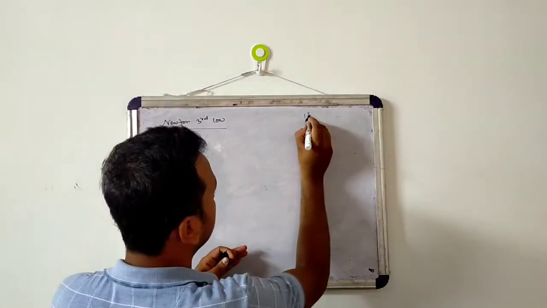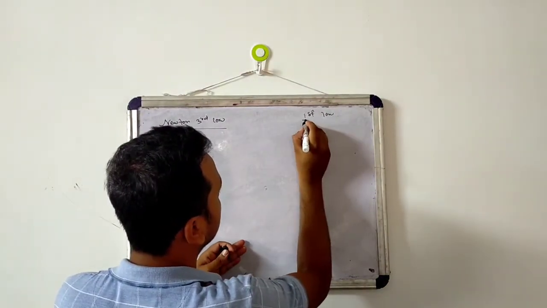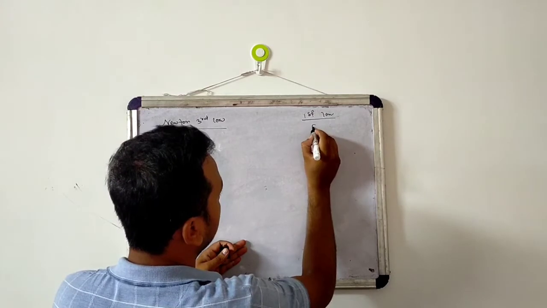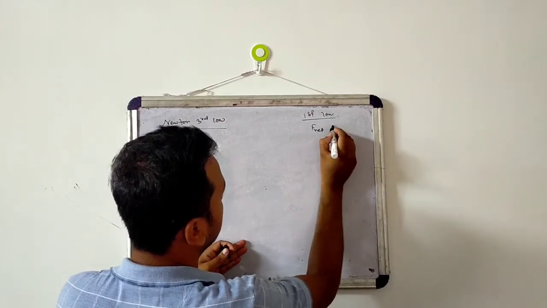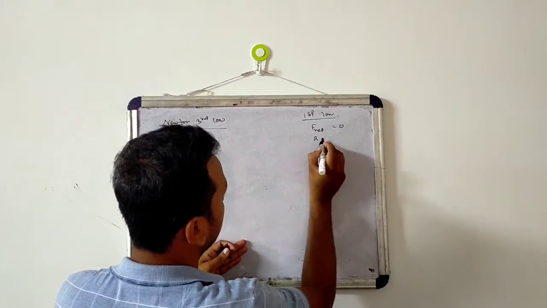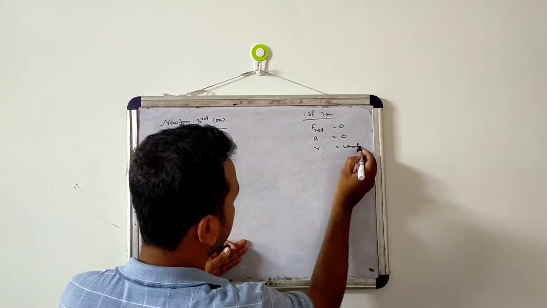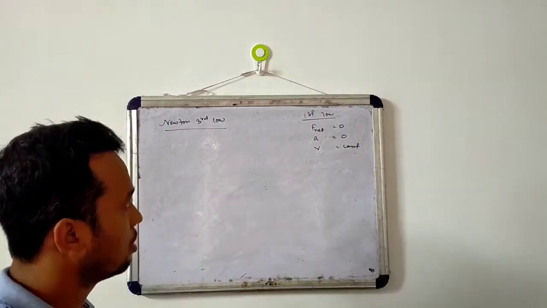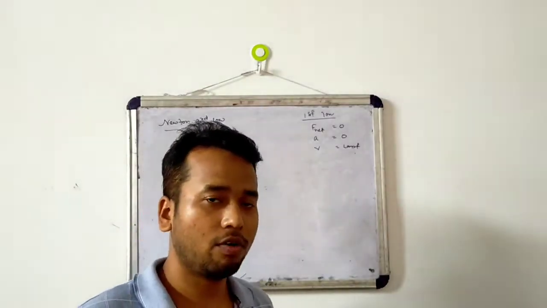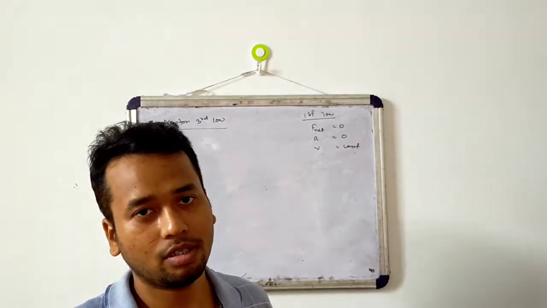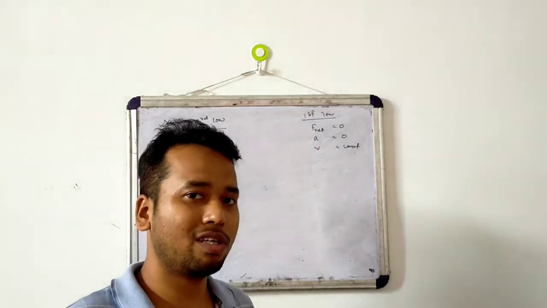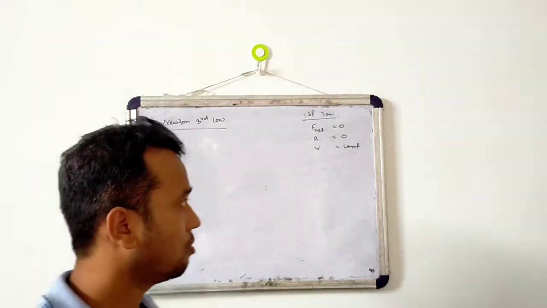So what was the first law? Our external force or net force is equal to 0. So acceleration is 0 and velocity is constant. So that was the first law. Velocity is constant means if an object is moving with a certain velocity, then the object will keep moving with that velocity only. Okay?